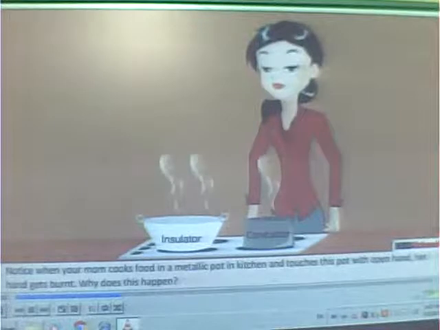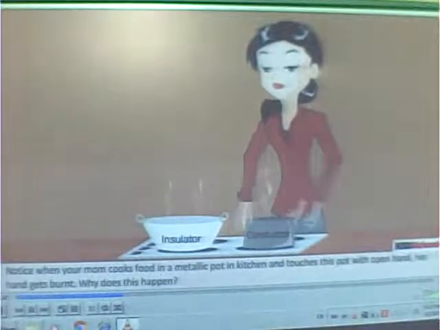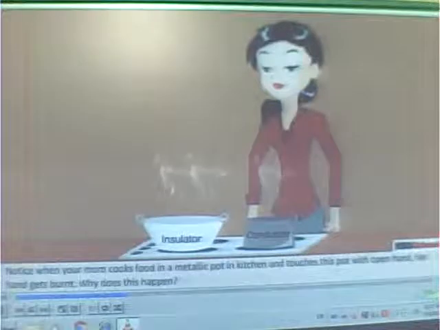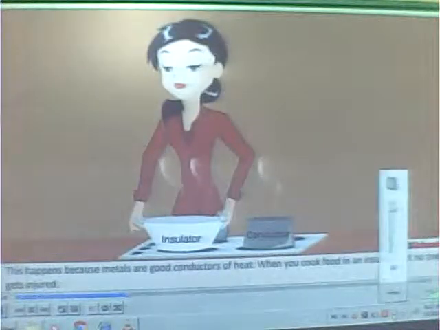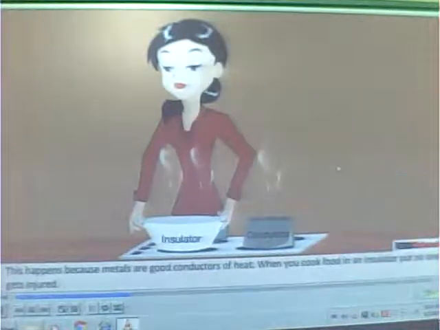Notice, when your mom cooks food in a metallic pot in the kitchen, when she touches this pot with open hand, her hand gets burnt. Why does this happen? Metals are good conductors of heat. When you cook food in an insulated pot, no one is injured. Electrical conductivity can be explained with the help of the following activity.